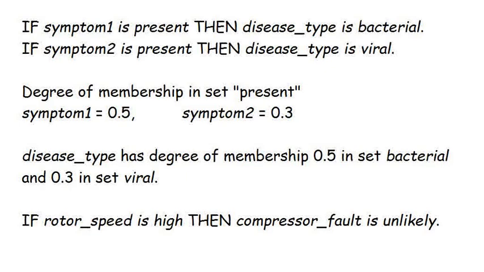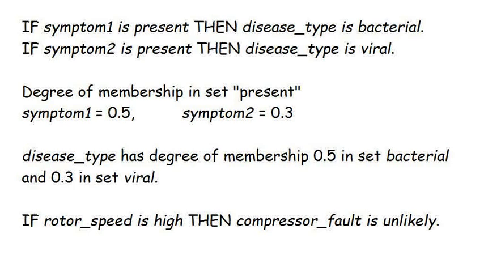Similarly, look at the other rule I've given. If the rotor speed is high, then the fault is unlikely to be in the compressor. The problem here lies in how we implement the term unlikely, and yet it is the very sort of vague term that fuzzy logic was set up to deal with. Firstly, we have to decide on a score value for unlikely, however we intend to interpret that score. I suggest that a value of 0.2 or 20% is suitable to represent unlikely.